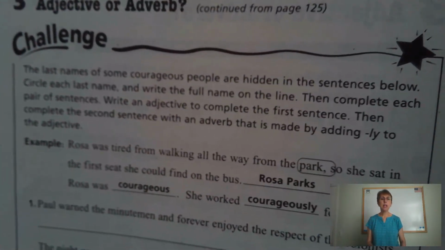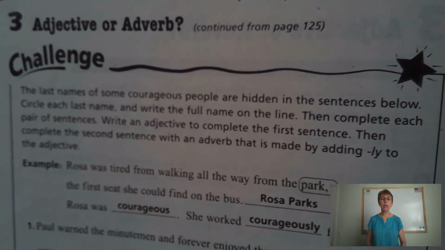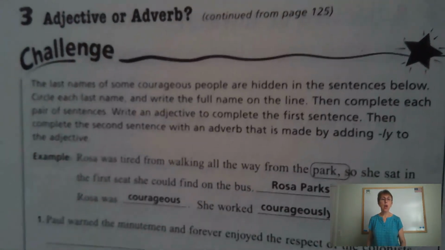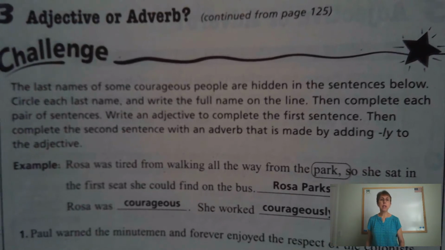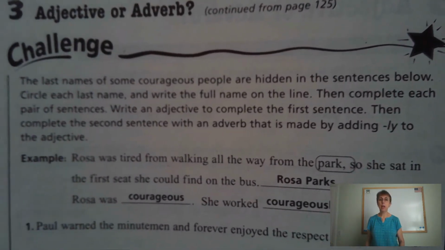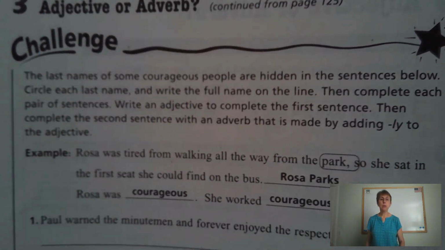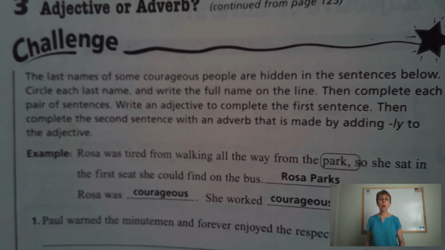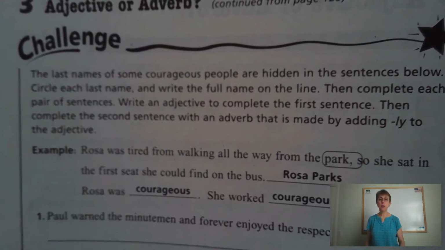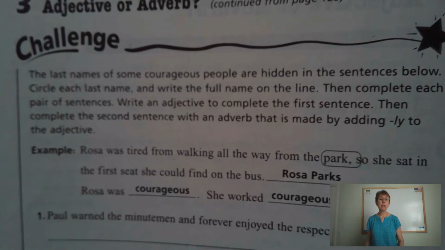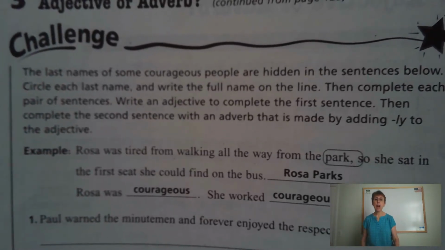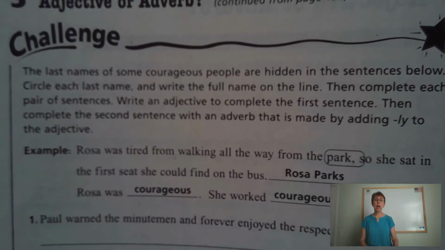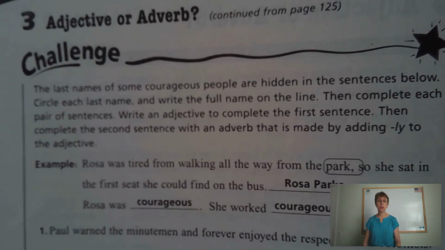The last names of some courageous people are hidden in the sentences below. Circle each last name and write the full name on the line. Then complete each pair of sentences. Write an adjective to complete the first sentence, and then complete the second sentence with an adverb that is made by adding ly to the adjective.